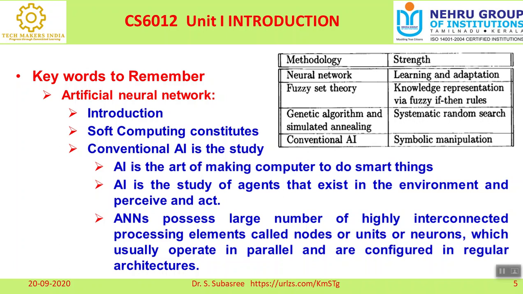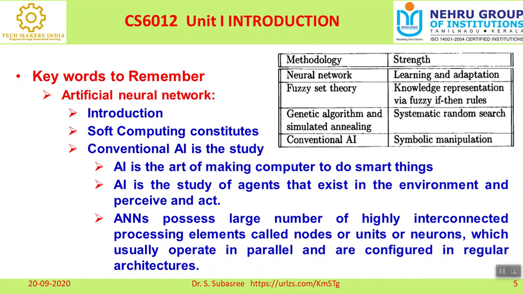It also has conventional AI. You know very well the meaning of conventional artificial intelligence. It is symbolic manipulation, right? We visualize the images, and based on the images and the knowledge we gather, we manipulate or interpret the output. That is called conventional artificial intelligence.